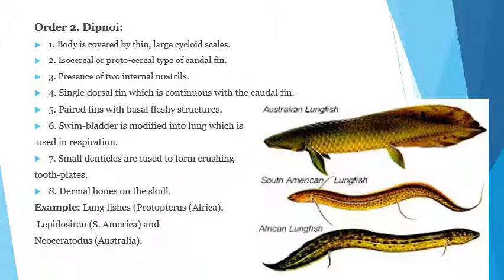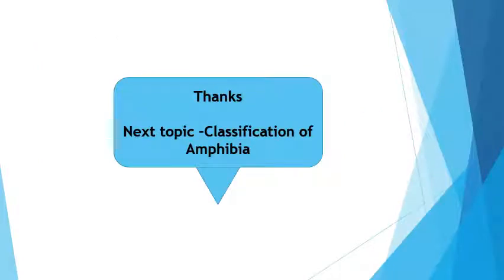Examples of these Dipnoi fishes are the lungfish Protopterus, which is found in Africa, Lepidosiren, which is found in South America, and Neoceratodus, which is found in Australia. This is the diagram of these fishes: Australian lungfish, South American lungfish, and African lungfish. This is all about the classification of fishes. Then the next topic of our lecture is classification of Amphibia. Thank you very much.